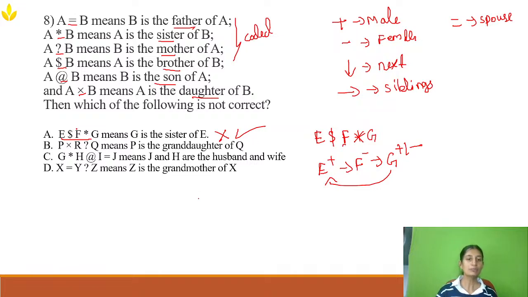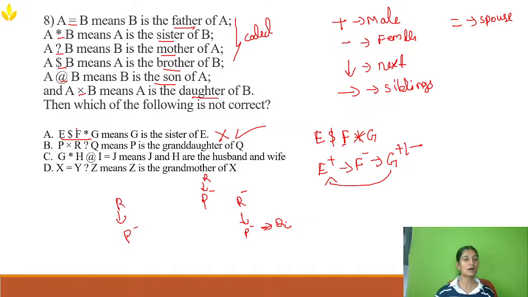Okay, if you want to check, we can do that. P into R means P is the daughter of R. I'll write it here. P into R, P is the daughter of R. Question mark means R is the mother of A. That means, once again, P into Q. P is the daughter of R.